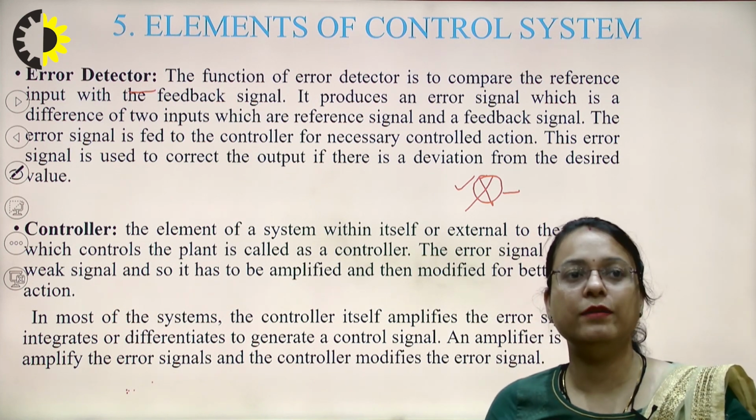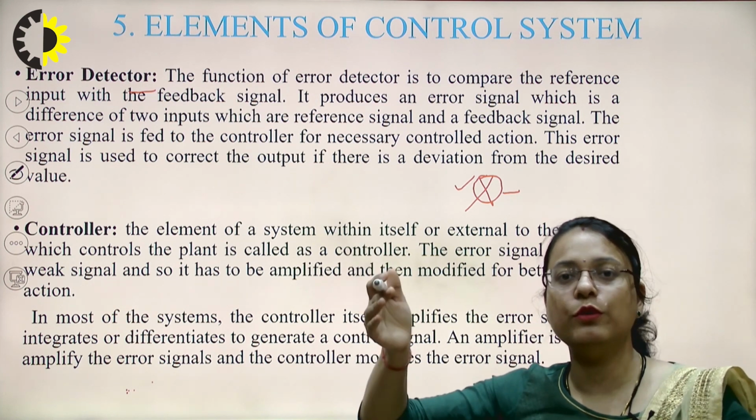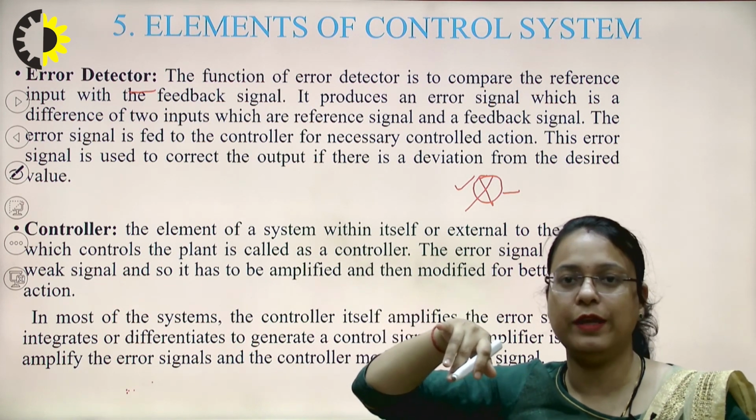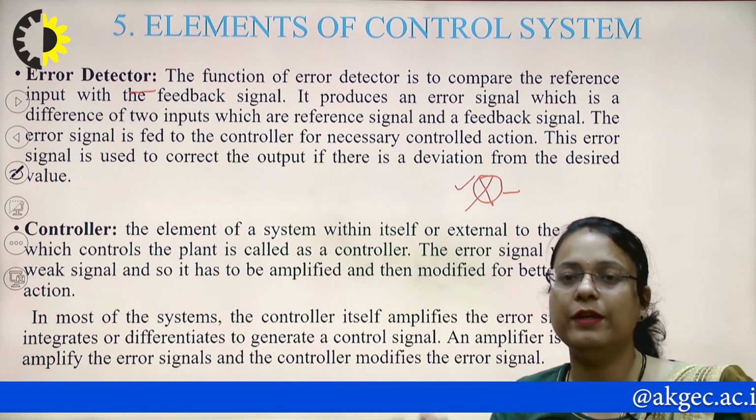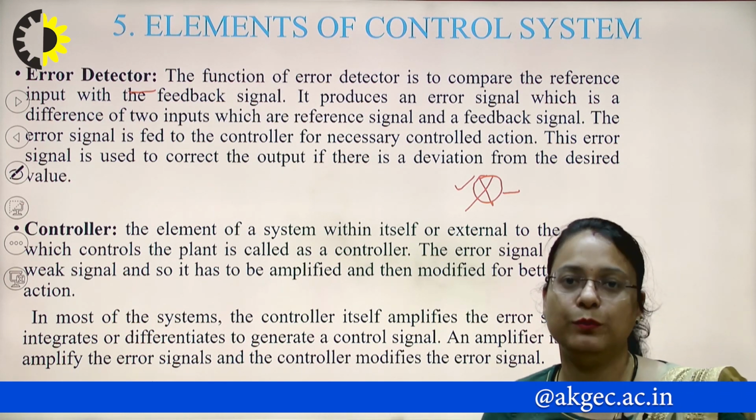So the error signal is fed to the controller for the necessary controlling action, and this error signal is then used to correct the output if there is a deviation from the desired value, right?